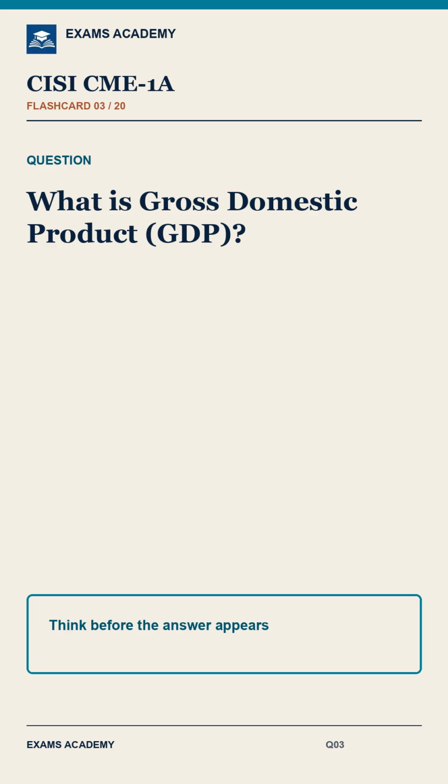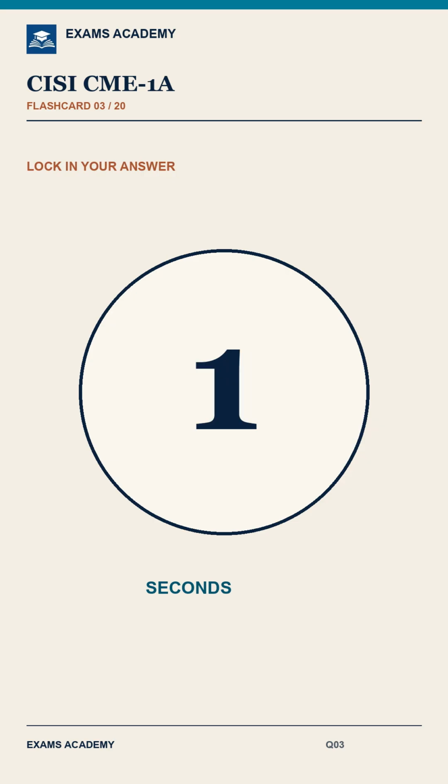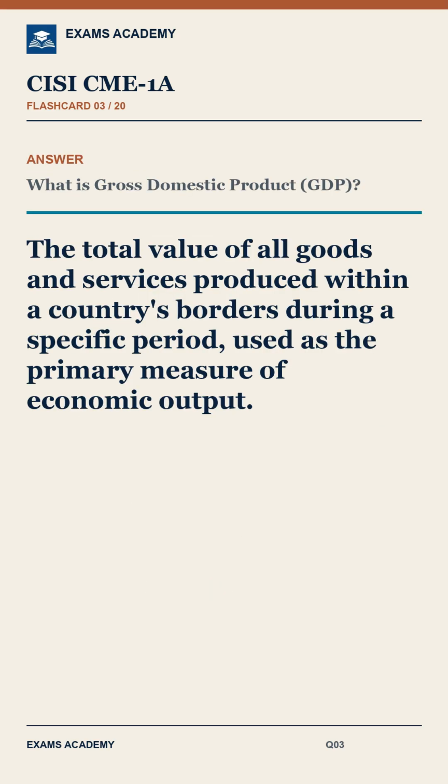Question 3. What is gross domestic product, GDP? Answer. The total value of all goods and services produced within a country's borders during a specific period, used as the primary measure of economic output.